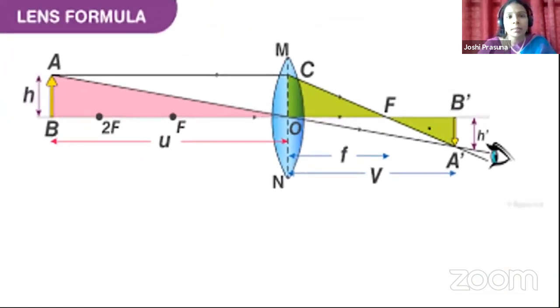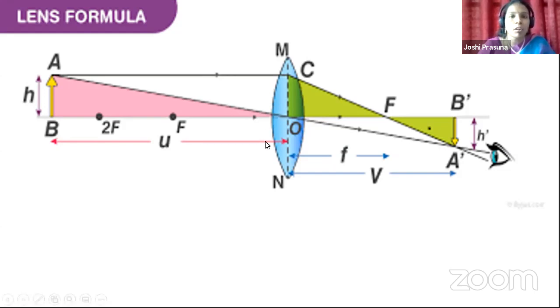Now, the most important discussion we have here is the lens formula. So before I actually tell you what the lens formula is, look at the ray diagram already drawn here. Okay, children, what type of lens have I used here? Convex lens, isn't it? So I have represented this convex lens by the name MN.